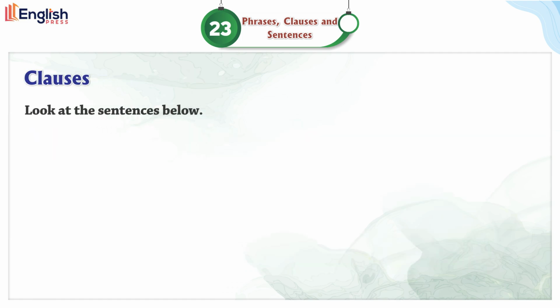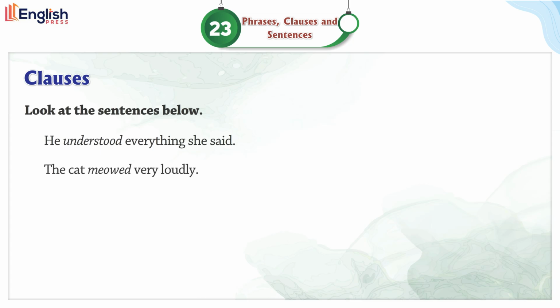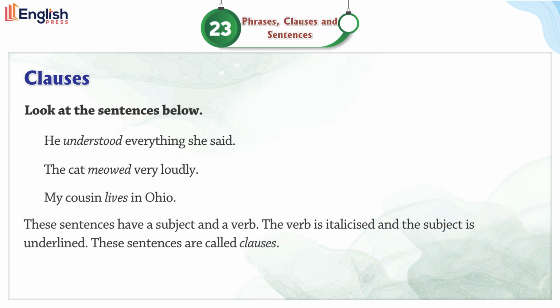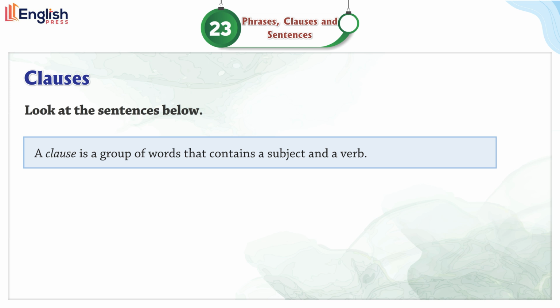Clauses. Look at the sentences below. He understood everything she said. The cat meowed very loudly. My cousin lives in Ohio. These sentences have a subject and a verb. The verb is italicized and the subject is underlined. These sentences are called clauses. A clause is a group of words that contains a subject and a verb.